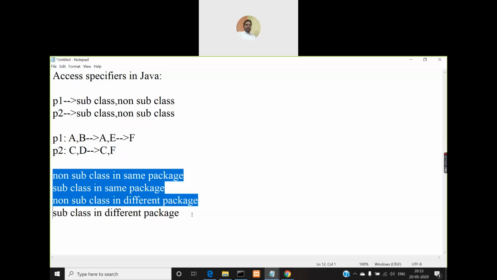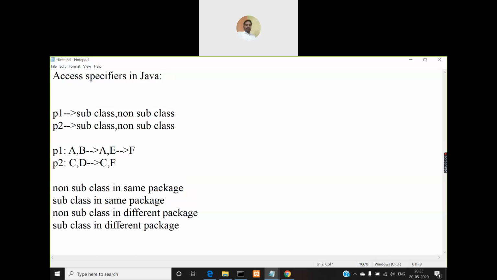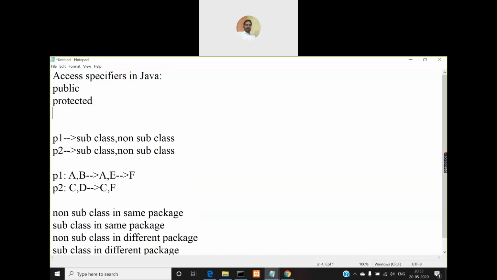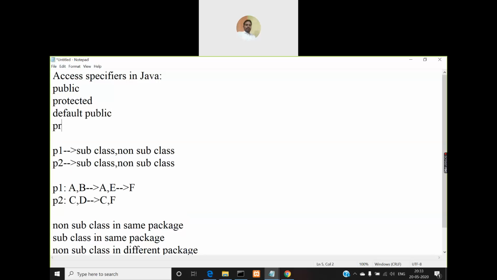So what are actually these four keywords? Public, protected, private, and the default one. You have actually three keywords, we don't have the fourth one, but altogether the access specifiers are four in number in Java. Let me mention them here. First one is public, second one is protected, third one is default, and fourth one is private.